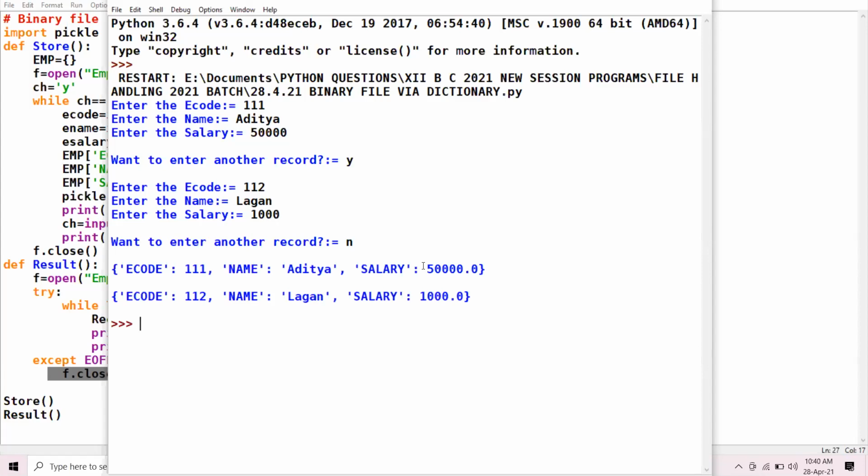Am I clear to each and everyone present in the class? Yes, 12th. Am I clear to all? Samriddhi Sharma, no response is coming from your side. Is the concept clear?